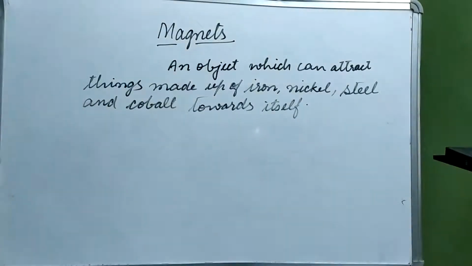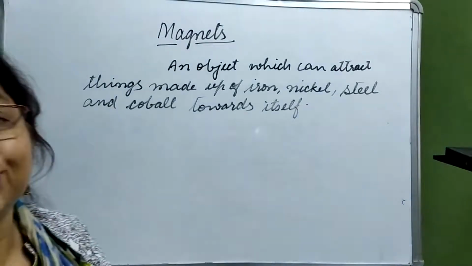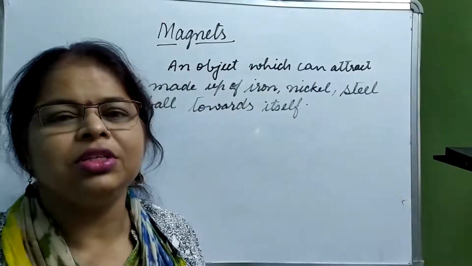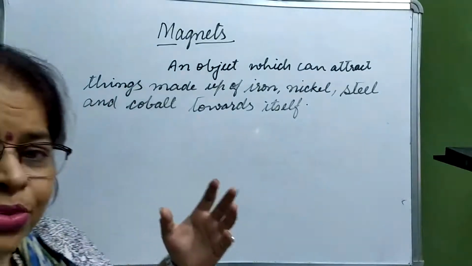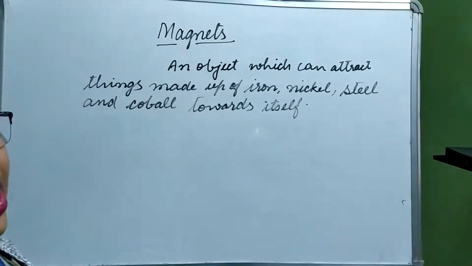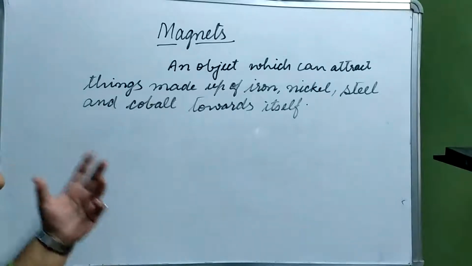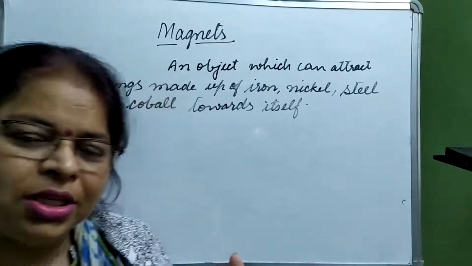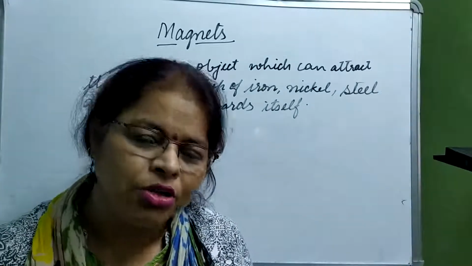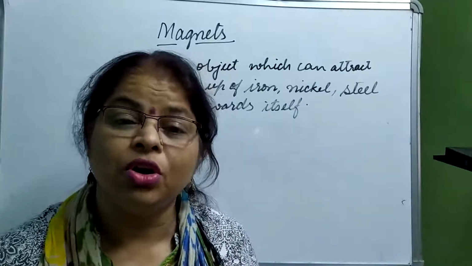We will study how the magnet was discovered. It's a very interesting story. How many types of magnets are there? Then you are going to learn about magnetic and non-magnetic materials, the material which is attracted towards the magnet and which is not attracted.